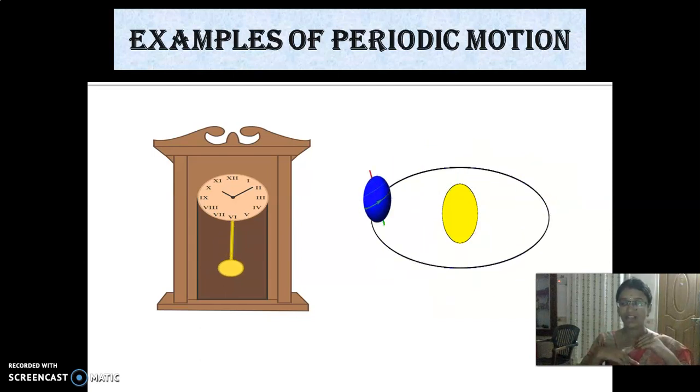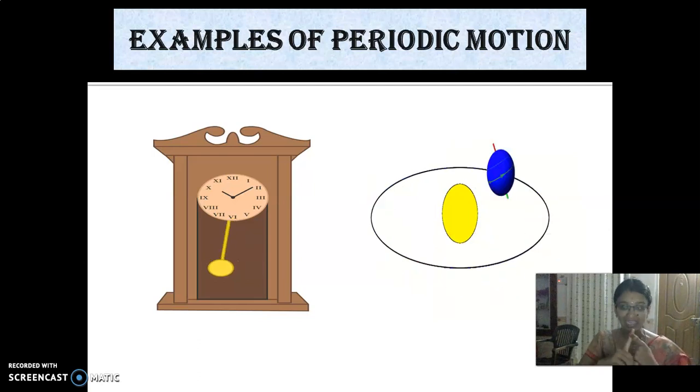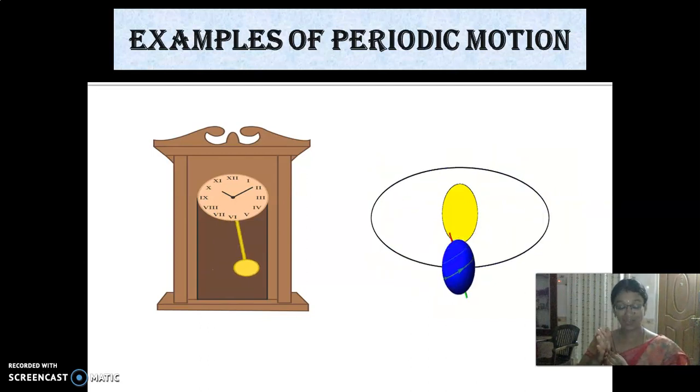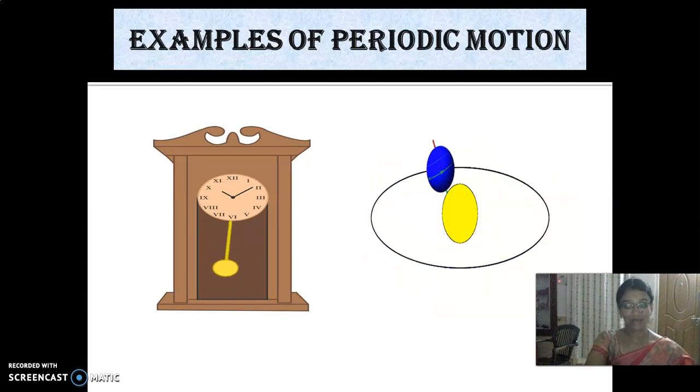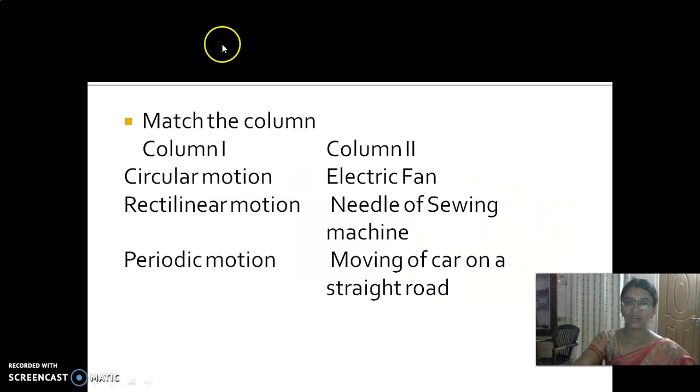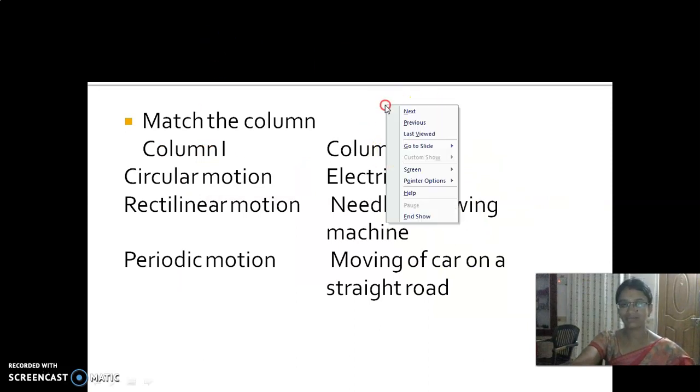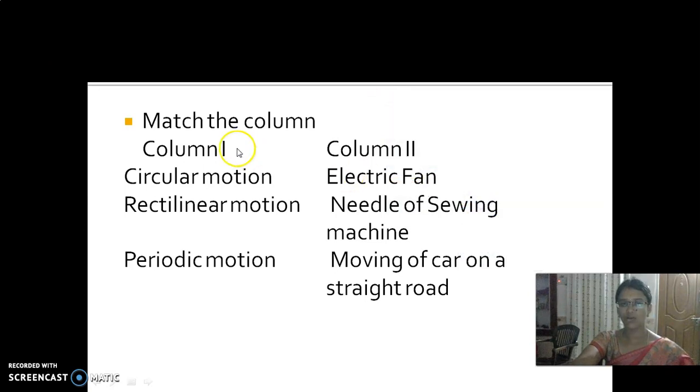And then what are the other things? We have discussed rectilinear motion, periodic motion, and circular motion. Up to this, the revising of chapter 10 has been completed. Now we will be discussing some questions. Now try to answer these, children. Shall we go?